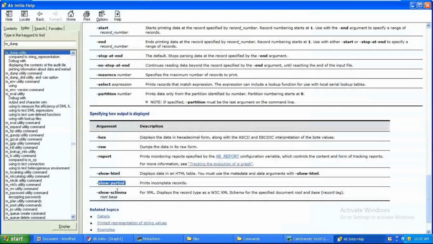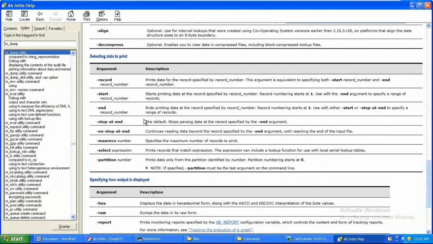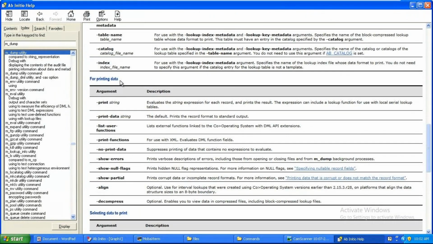It's a utility, not one or two uses. Printing decompress enables you to view the data in a compressed file, including block compressors.